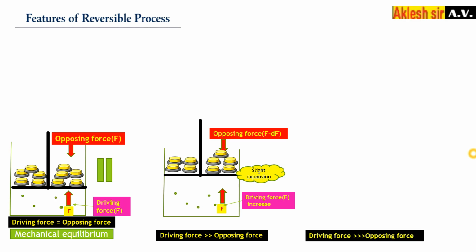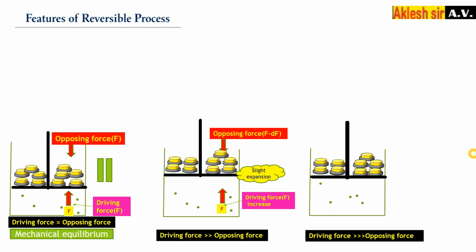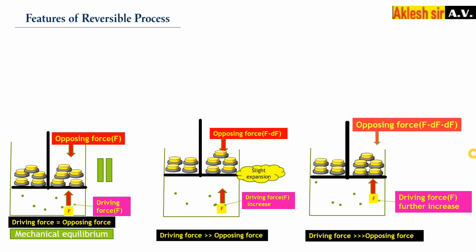Now again we will increase the driving force. So how to increase the driving force? Again we have to decrease the opposing force. And how to decrease that opposing force? Just remove the weight. If I remove the weight, the driving force will be more and the opposing force will be less.